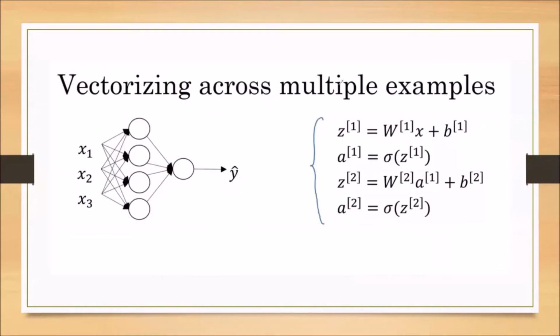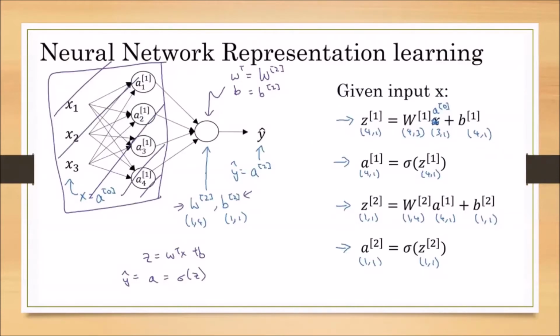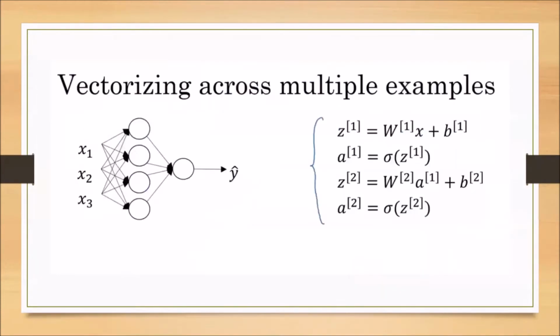Until now, we discussed only a single input given to the neural network, and we know how to represent it. But what if the training samples are more than one? If we are giving m training samples, how do we represent that? We can represent it either by using the for loop or by using vectorization.